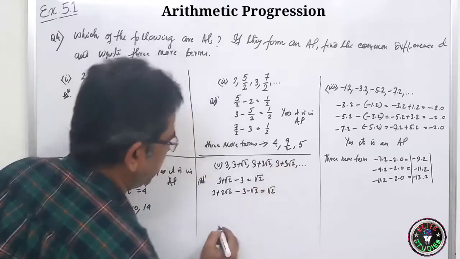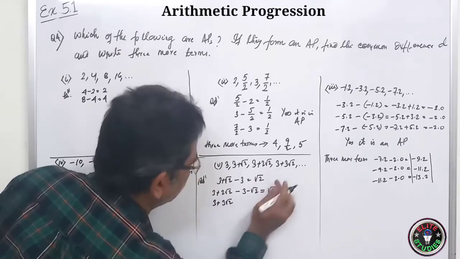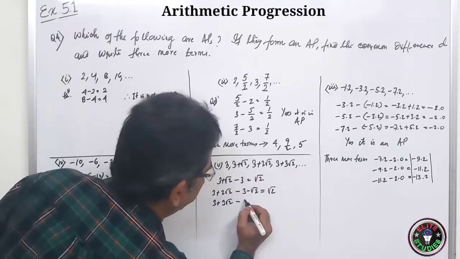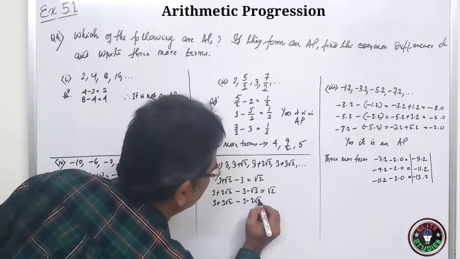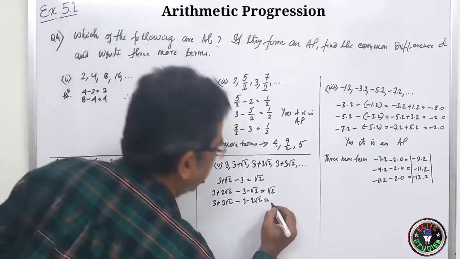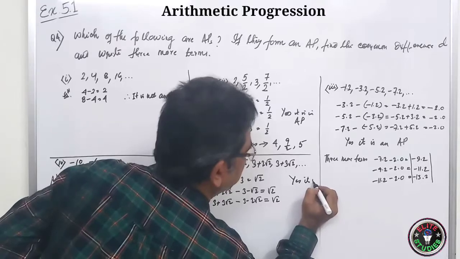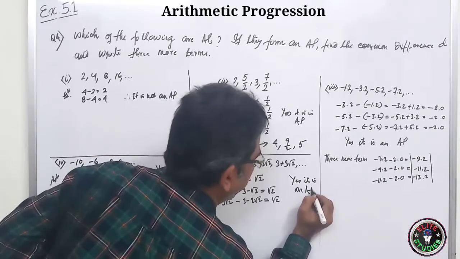Now subtract this one. 3 plus 3 root 2 minus 3 minus 2 root 2. So it is equal to 3 minus 3 cancels. 3 minus 2, 1. Again it is root 2. Yes, it is an AP.